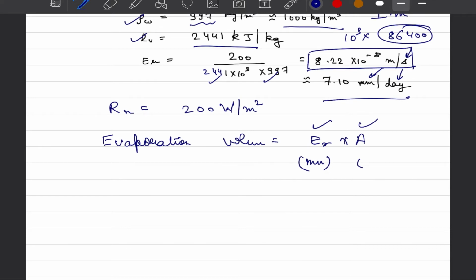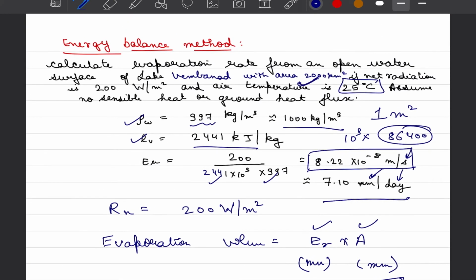Let us say we will establish units in mm cube, and then we can go to any quantity that we are interested in. Specifically, we can always look into liters of water lost to evaporation per day. And I leave this calculation up to you: what is the volume of water in liters that would get evaporated from Lake Vembanad each day?